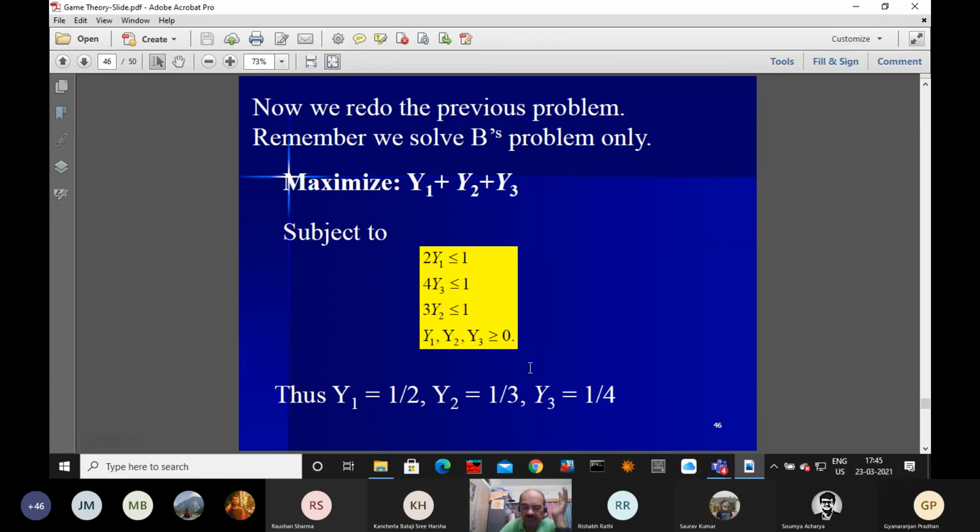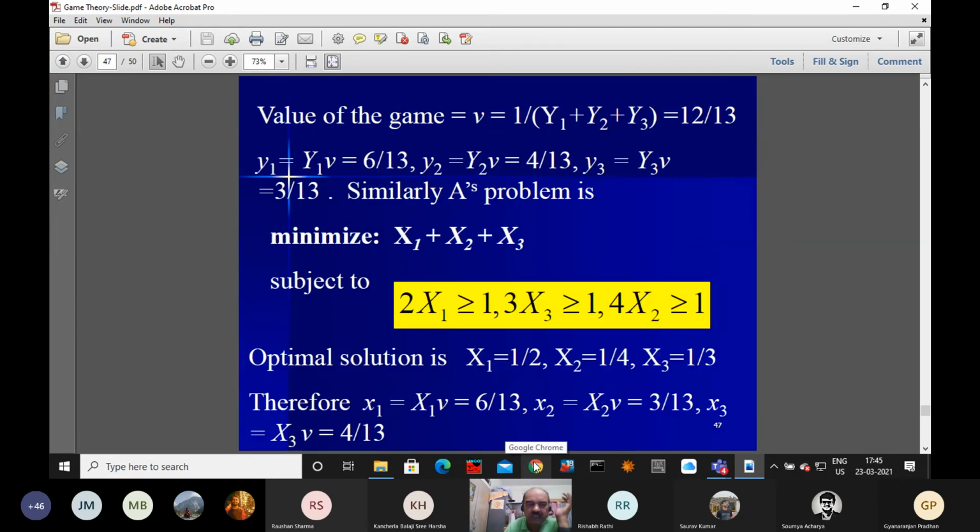So this quantity, we are finding from here. The value of the game, the new, becomes 1 over the sum of Y1, Y2, Y3, that is 12 by 13. And y1 equals capital Y1 into new, 6 by 13. y2 equals capital Y2 into new, 4 by 13. y3 equals capital Y3 into new, that is 3 by 13. So this completes the answer.